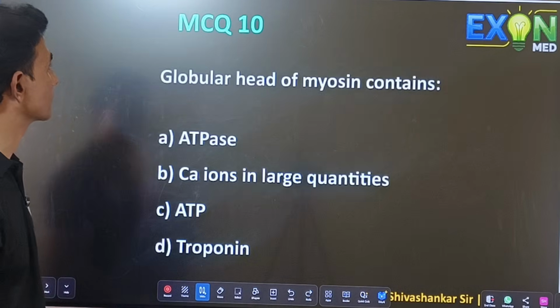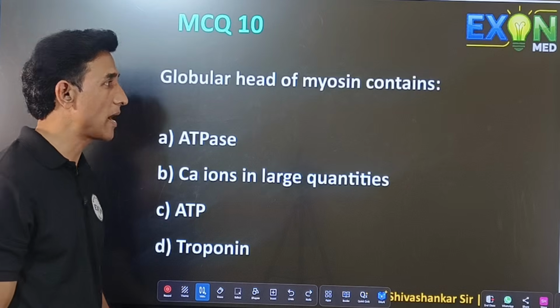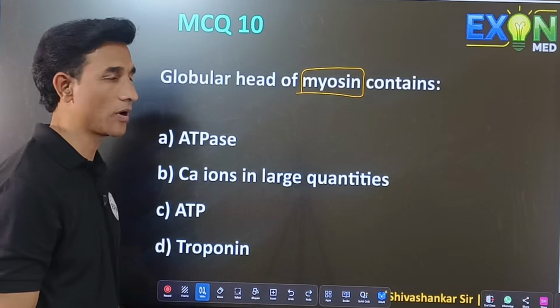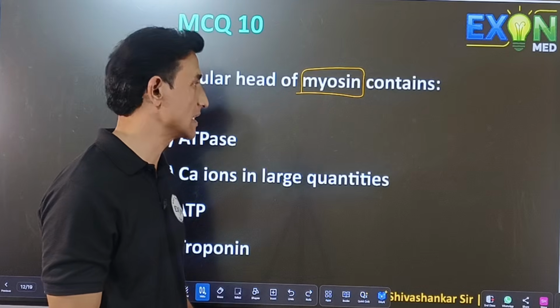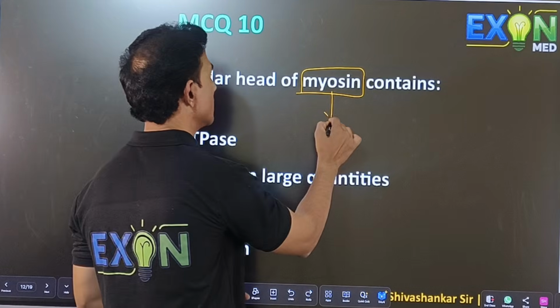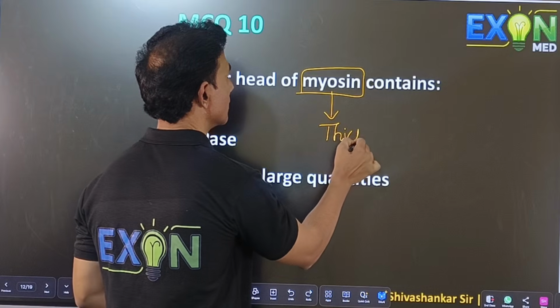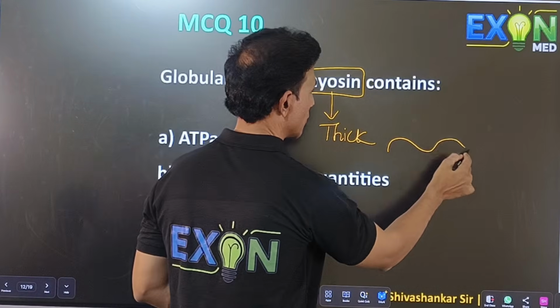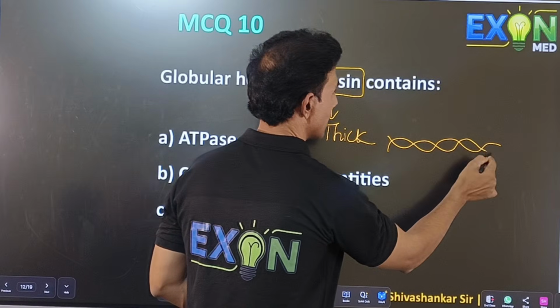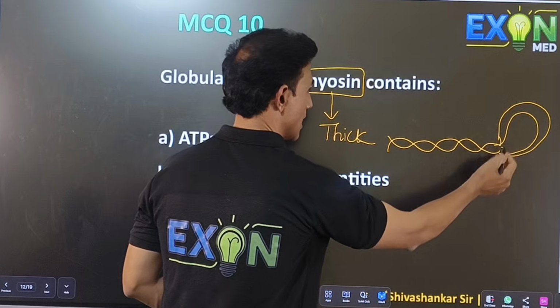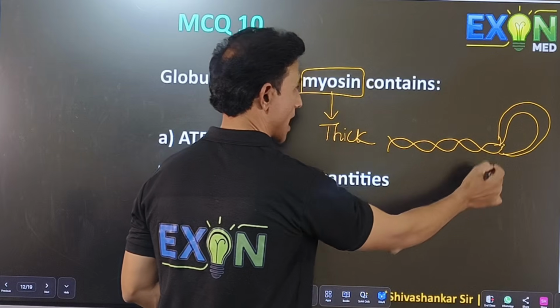Next question. Globular head of myosin contains. There are two types of muscle filaments, we call them actin and myosin. Myosin is a thick filament and actin is a thin filament. When you see the myosin structure, it has a head as well as a tail with a short arm.